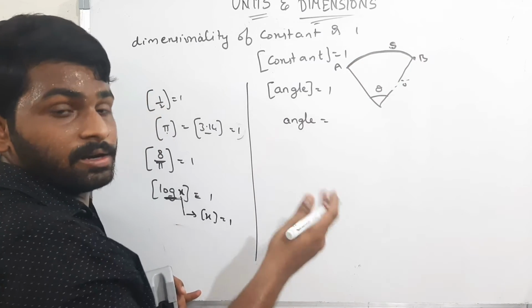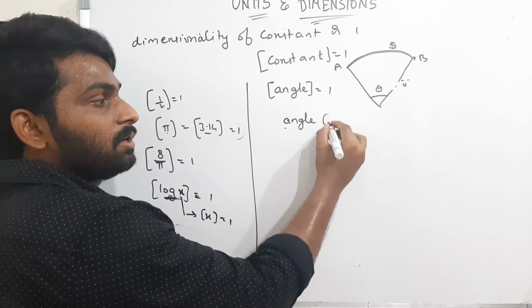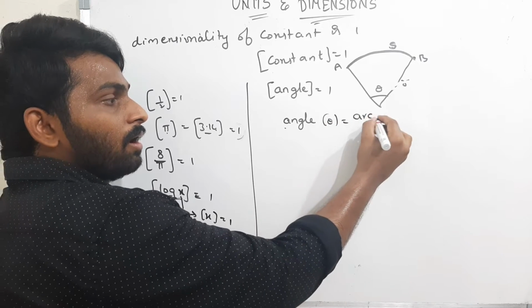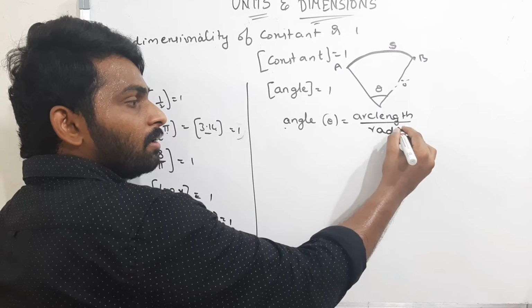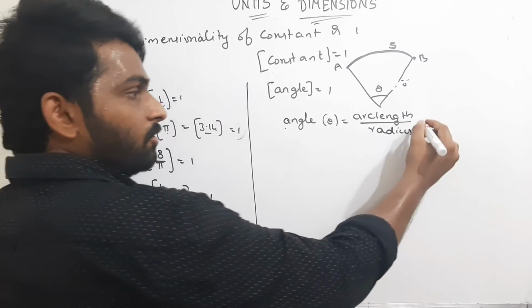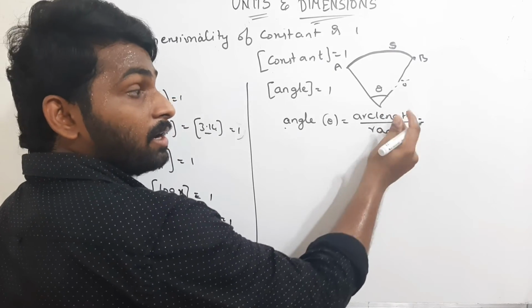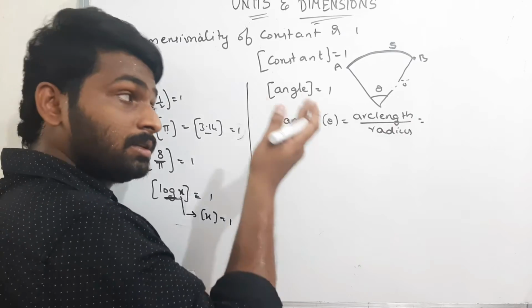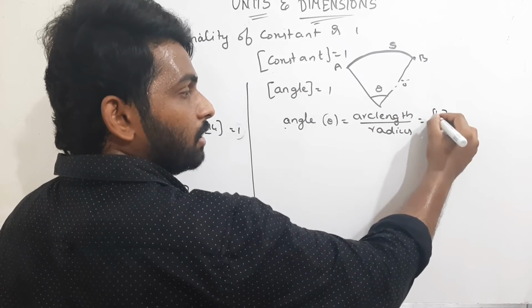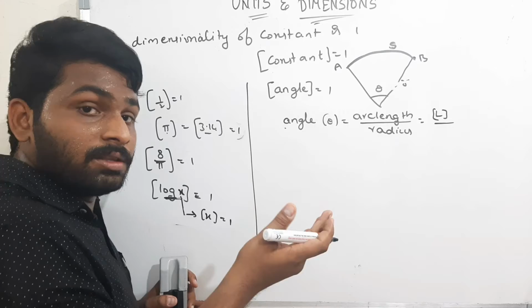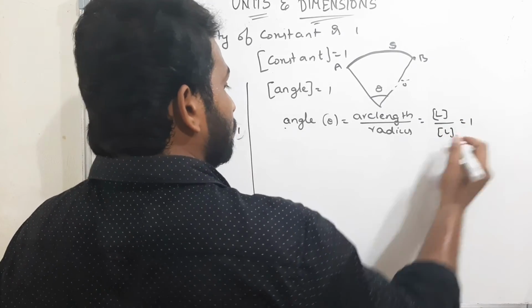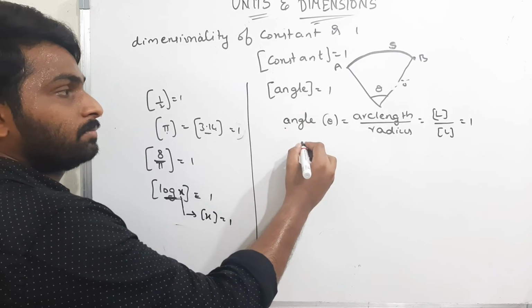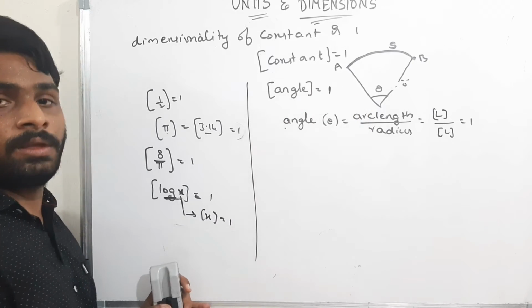The angle theta is given by arc length by radius. What is the arc length? The dimensionality is length itself, L. Radius is nothing but length itself, dimensionality L. Therefore, dimensionality of the angle is 1. There is no unit.